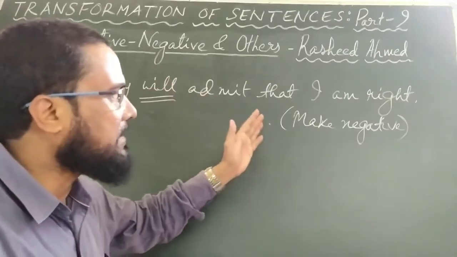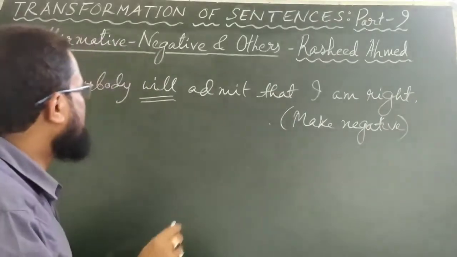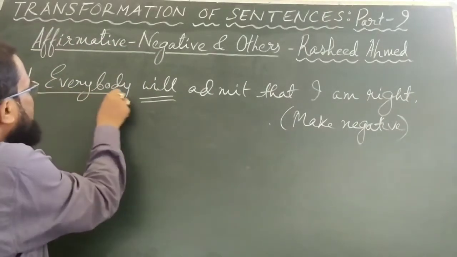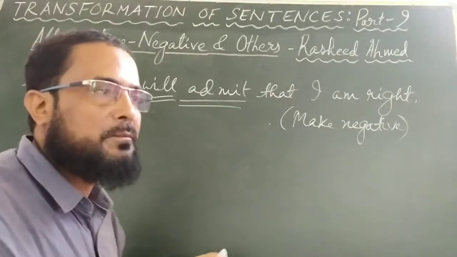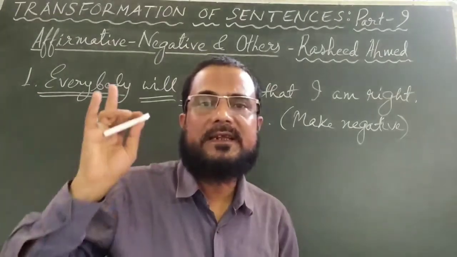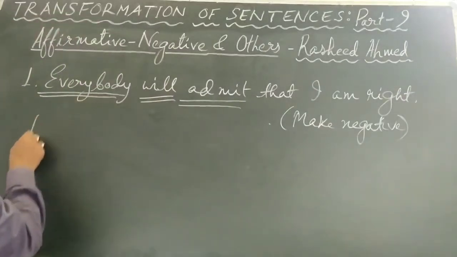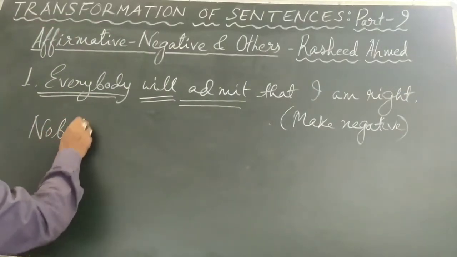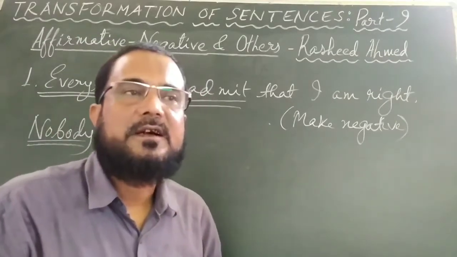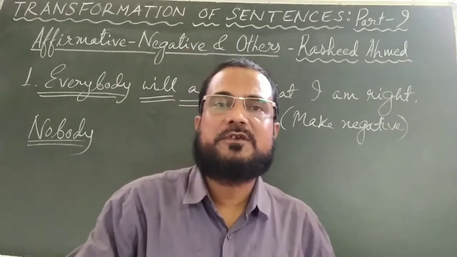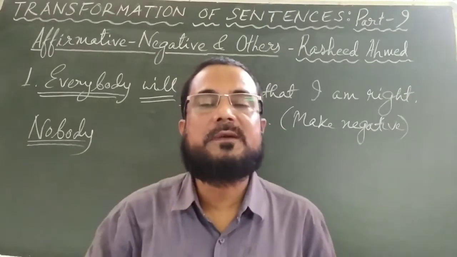Everybody will admit that I am right. This sentence should be changed into negative, retaining its meaning. So, what to do in such sentences? Sometimes we change the subject, sometimes we change the verb, sometimes we change both also. Here, to retain the meaning and at the same time change it into negative, it will be like this: nobody. You will write nobody. Nobody is a negative word. In these videos, you will find that when you make a sentence negative, it is not that you always use the word not. Without using the word not, there are some other words which give negative meaning.